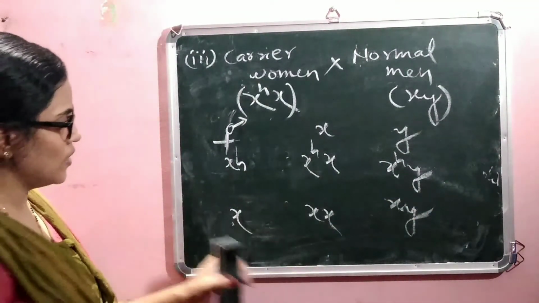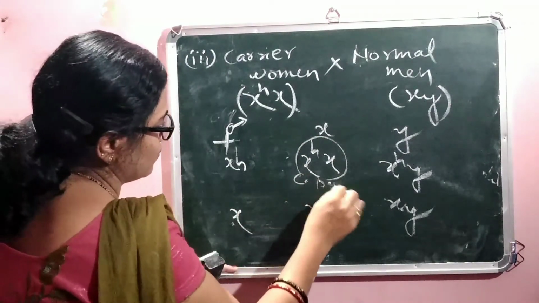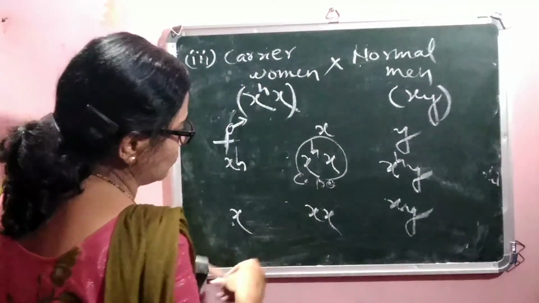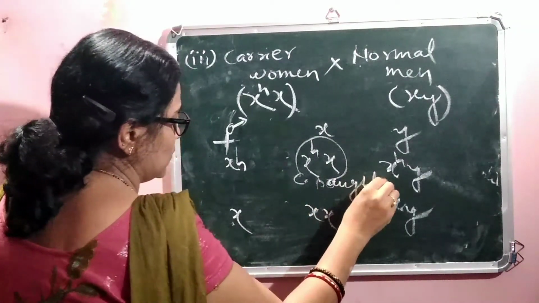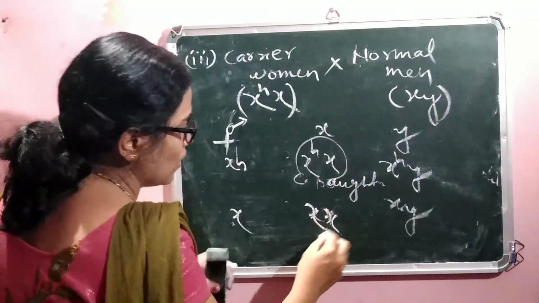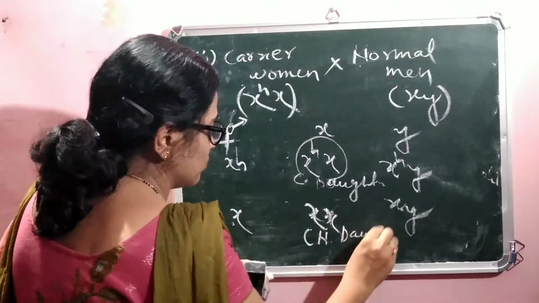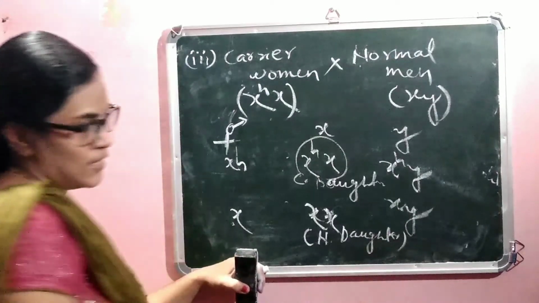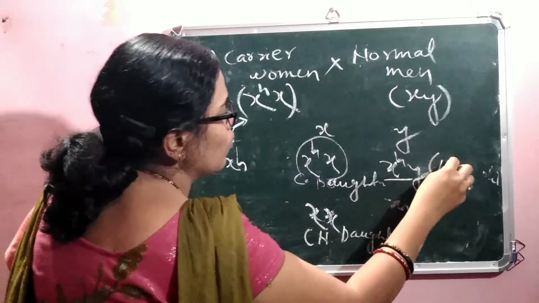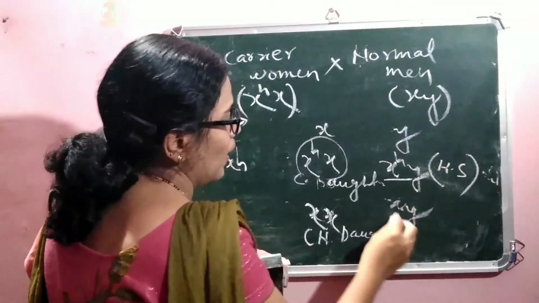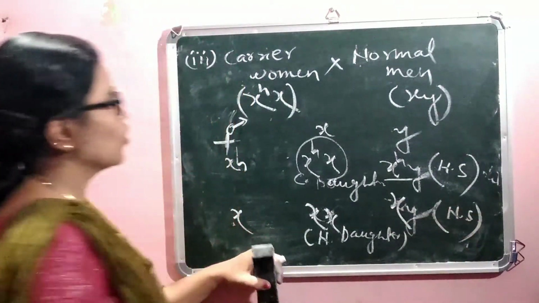This is the carrier daughter, XX is the normal daughter, XHY is the hemophilia son and XY is the normal son.